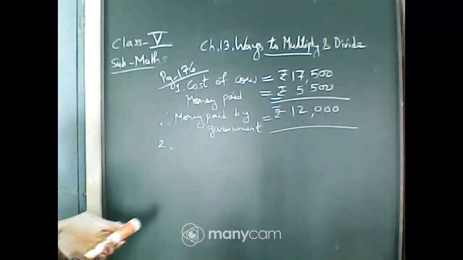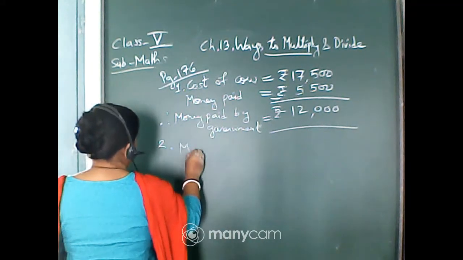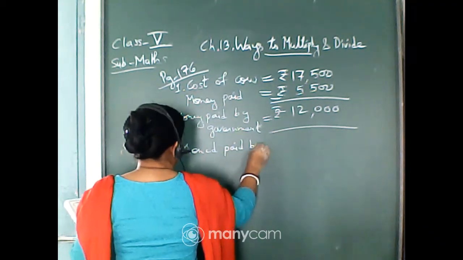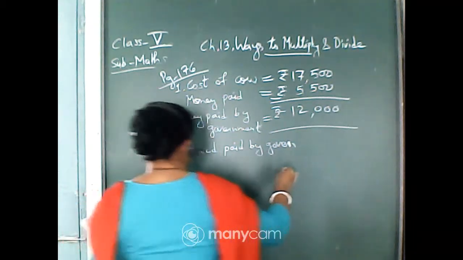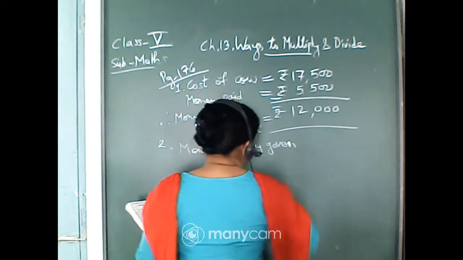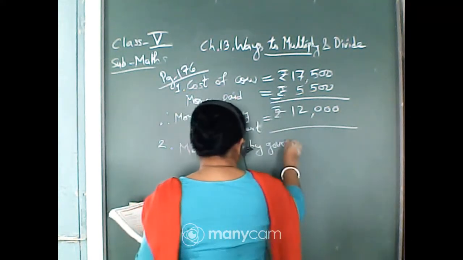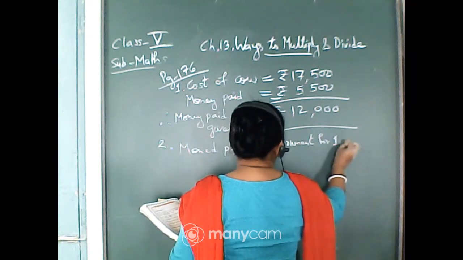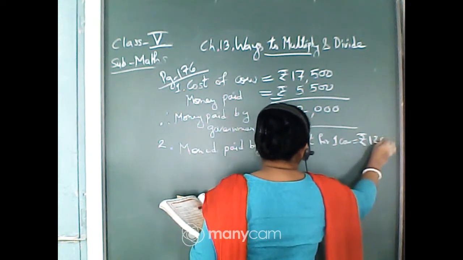So what will you write for the second one? Money paid by government for one cow is equal to rupees 12,000.